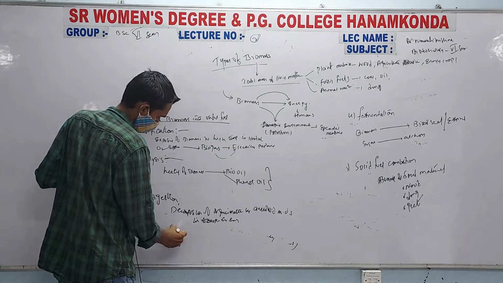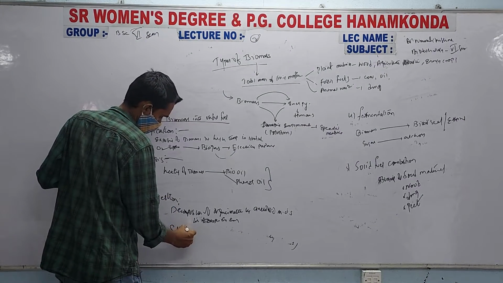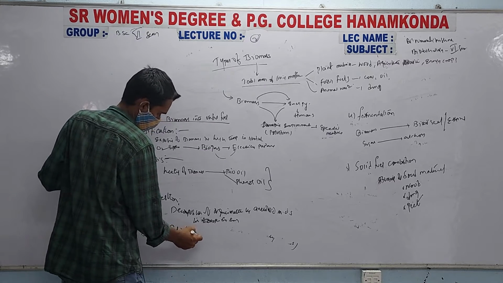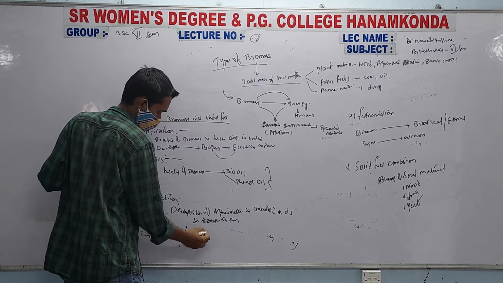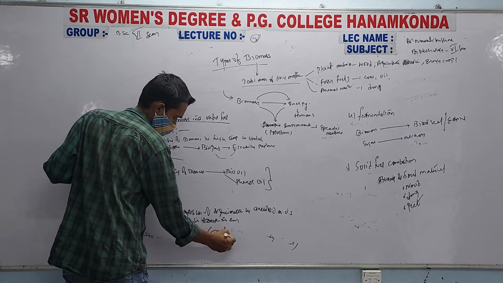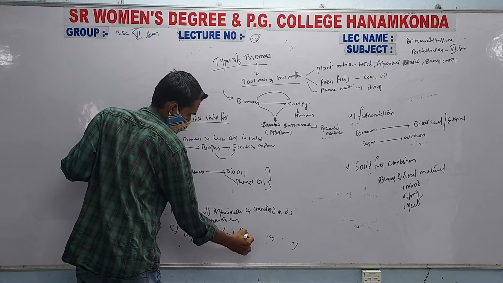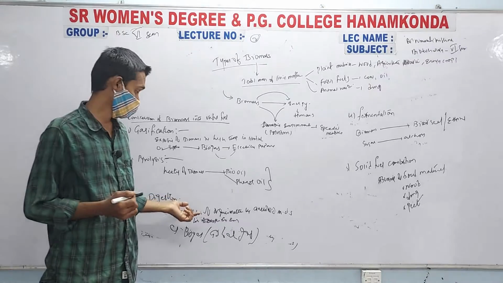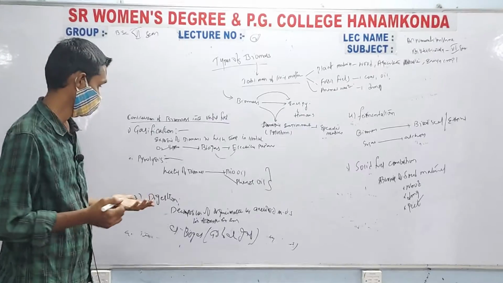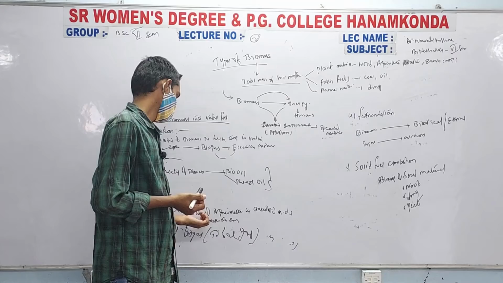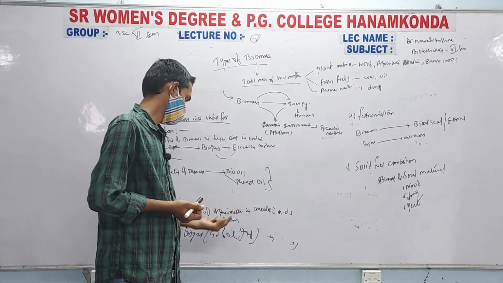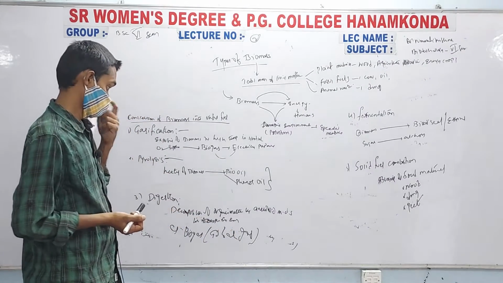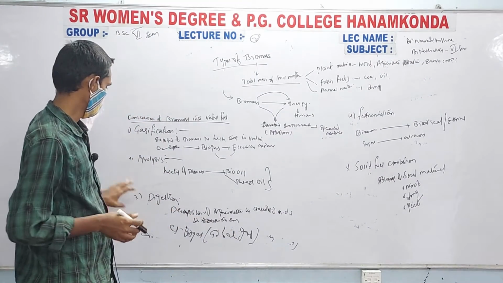The example will be production of biogas, that is called as gobar gas. So we use organic material, that is cow dung or buffalo dung, to undergo decomposition in anaerobic condition to produce biogas. That is digestion.